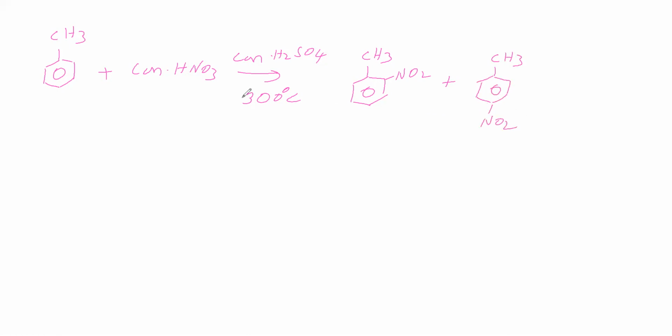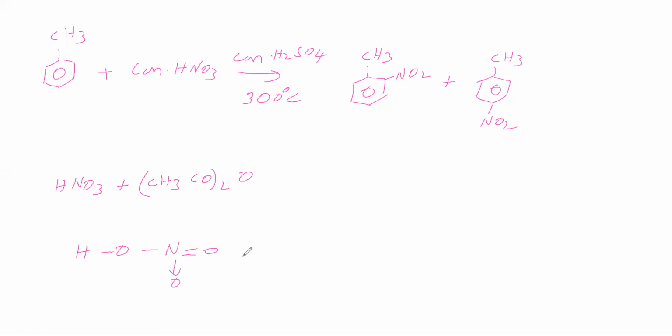Here we have used a nitrating agent, conc. HNO3 and conc. H2SO4, and the electrophile is NO2 plus. What are the other nitrating agents we will see? Another nitrating agent is nitric acid plus acetic anhydride. How is it a nitrating agent? Acetic anhydride can abstract water, and if it abstracts water, then NO2 plus can be generated easily. How is NO2 plus generated from this? Now we will write nitric acid like this.